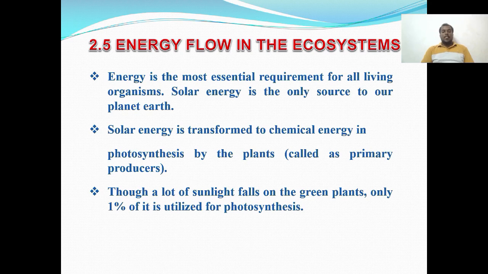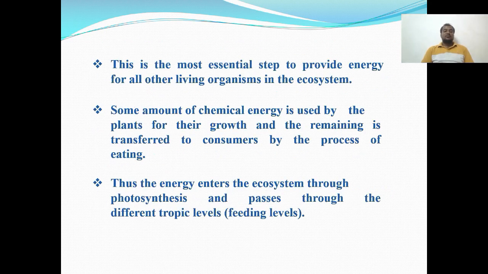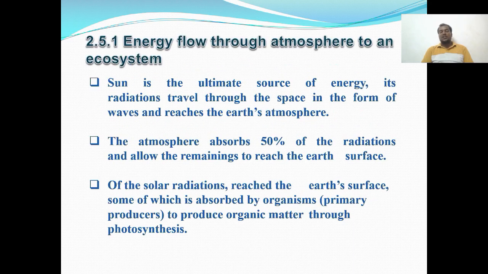When the sunlight falls on the green plants, only 1% of it is utilized by photosynthesis. The remaining 99% is wasted from the sun. This is the most essential step to provide energy for all other living organisms in the ecosystem. A very tiny amount of chemical energy is used by the plants for their growth, and the remaining is transferred to consumers by the process of eating. So energy enters the ecosystem through photosynthesis and passes through the different trophic levels, that is, feeding levels of the ecosystem.